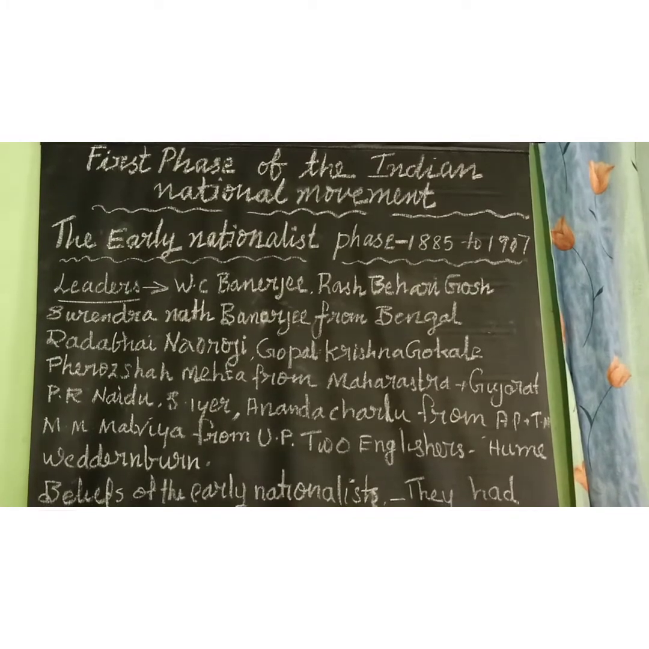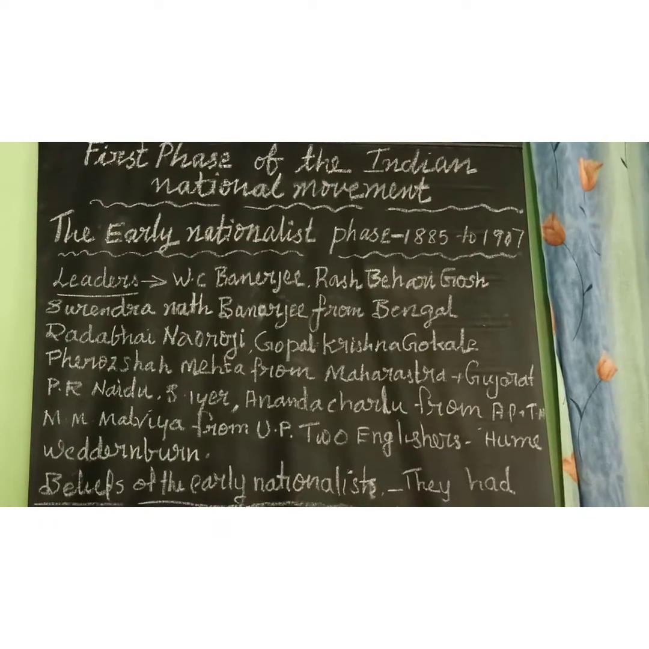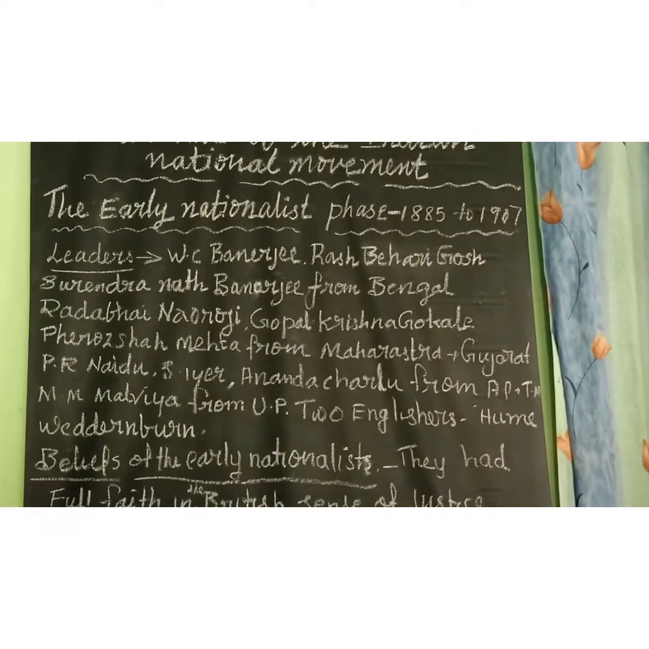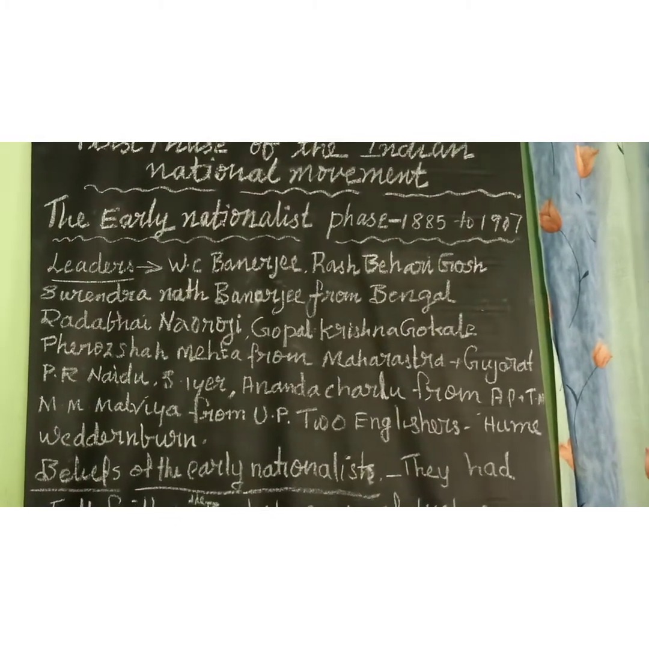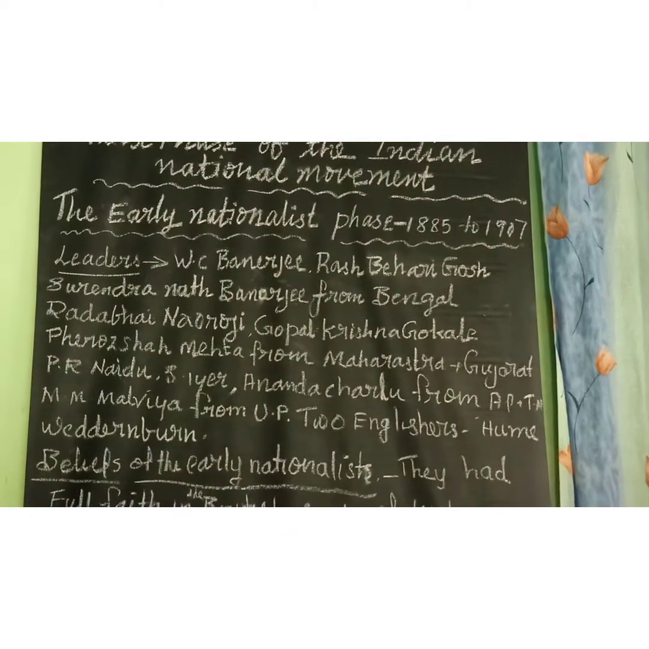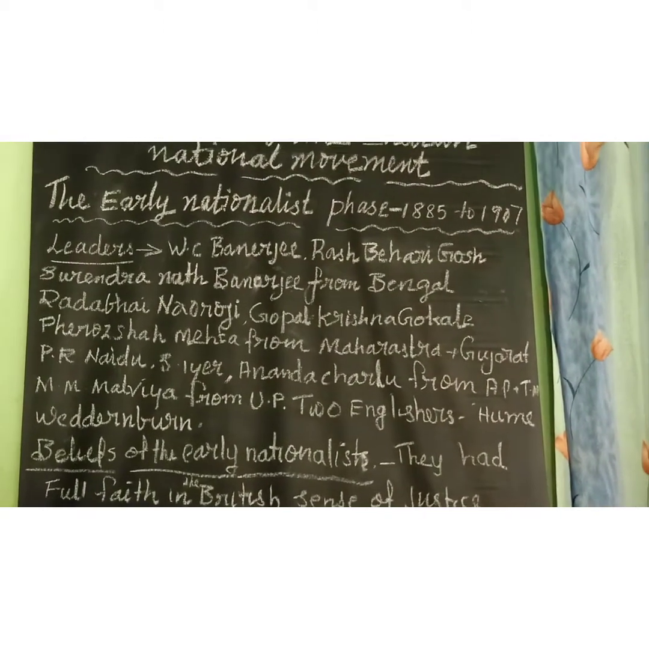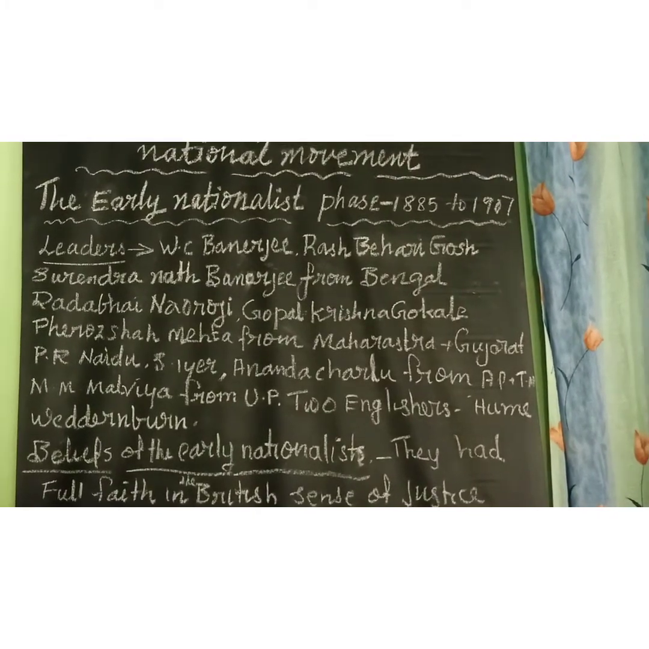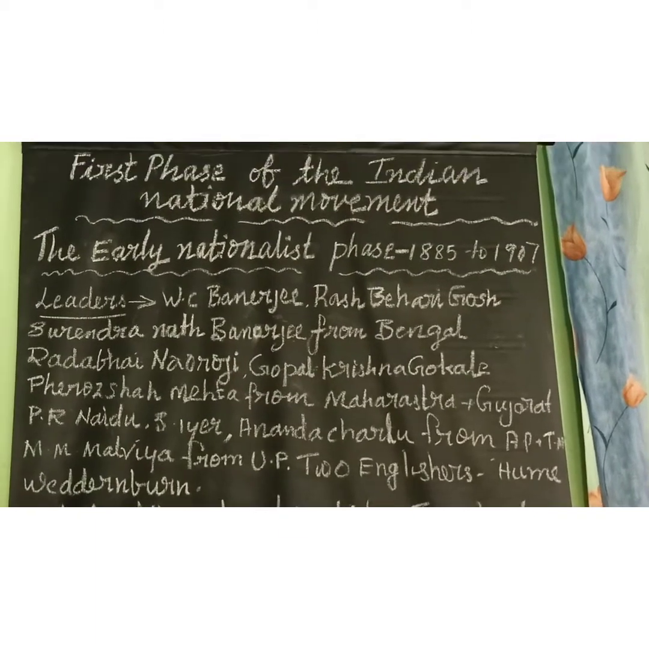The national movement can be divided into three phases. The early nationalist period, 1885 to 1907, also called the moderate era. Secondly, the assertive phase, and thirdly the Gandhian era.